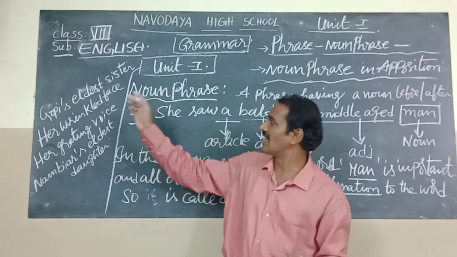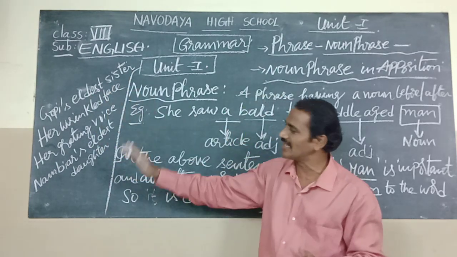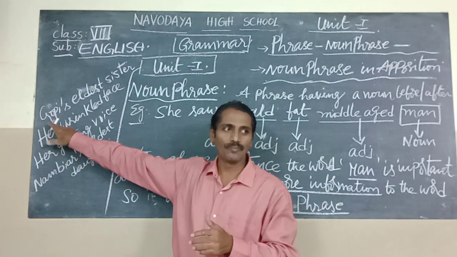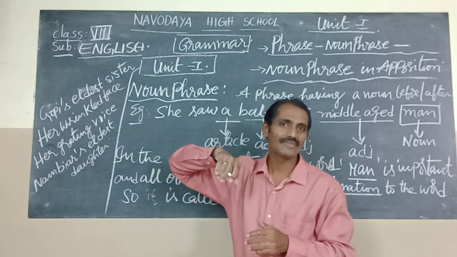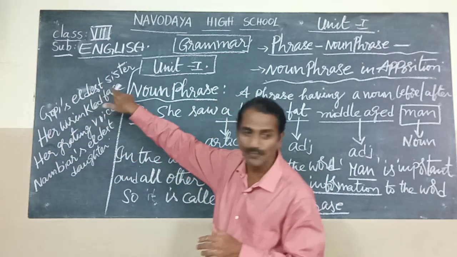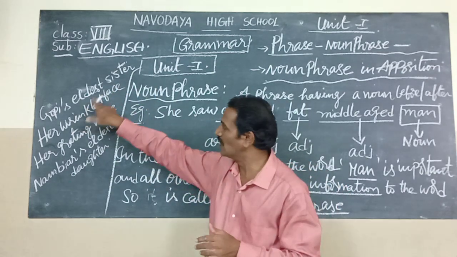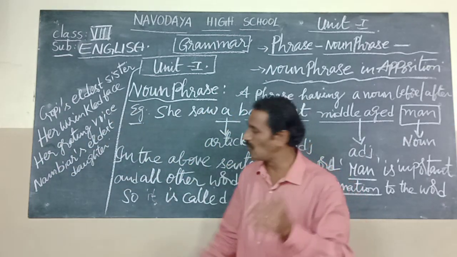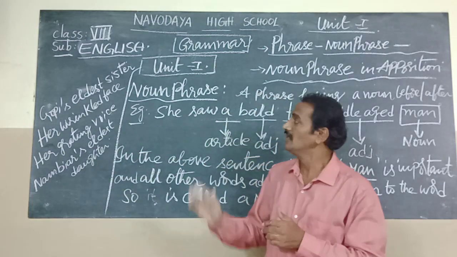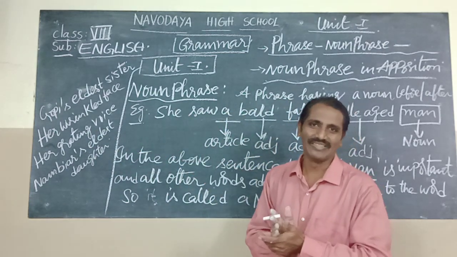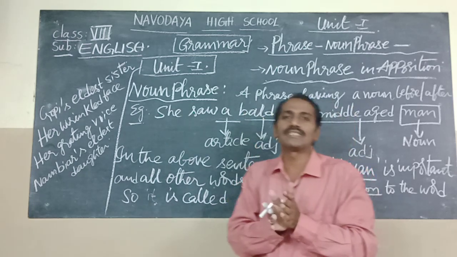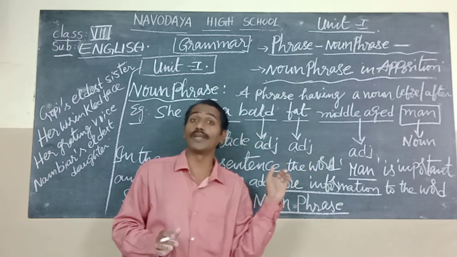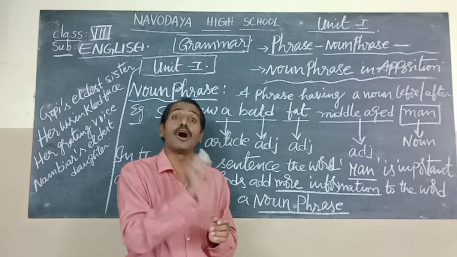Now some examples from our first lesson, A Reading: Gopi's eldest sister. Here Gopi is a noun, and sister is a noun. Noun phrase. Her wrinkled face. Her grating voice. Nambiar's eldest daughter. So these are noun phrases. A phrase having a noun before or after is called a noun phrase. Children, note down this definition in your notes.